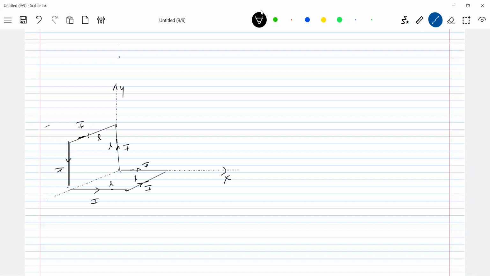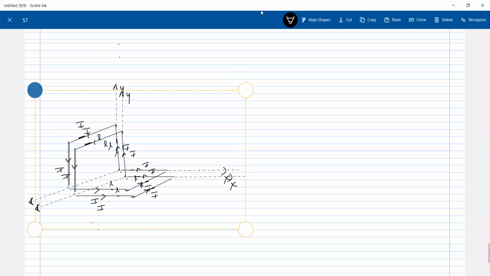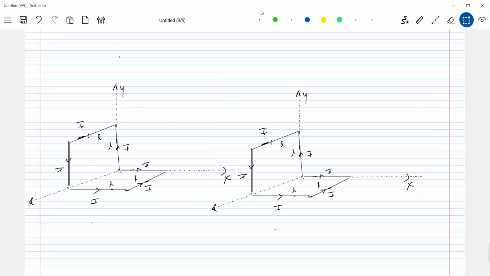How to calculate the dipole moment of this? The definition says area into current. Moreover it's a vector, so we should define even the M bar. So whenever you get a situation like this, you can assume equal and opposite current elements and make out a complete loop. There is one loop missing. If you see the numbering 1, 2, 3, 4, 5, 6, there's one current side missing, 1, 4. There's no current carrying element.